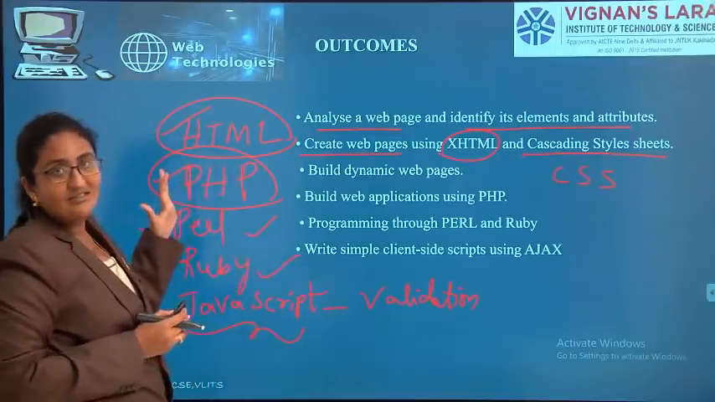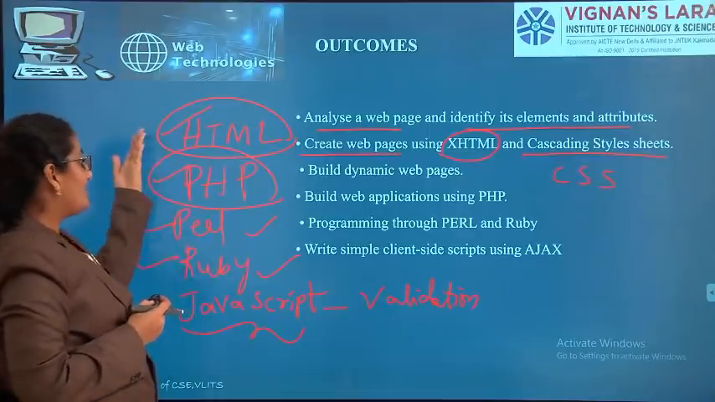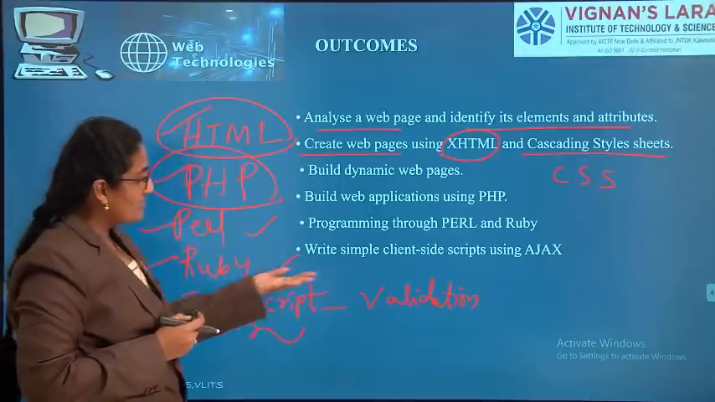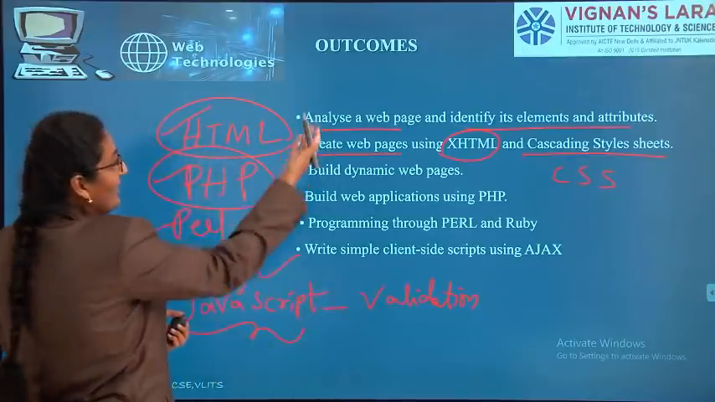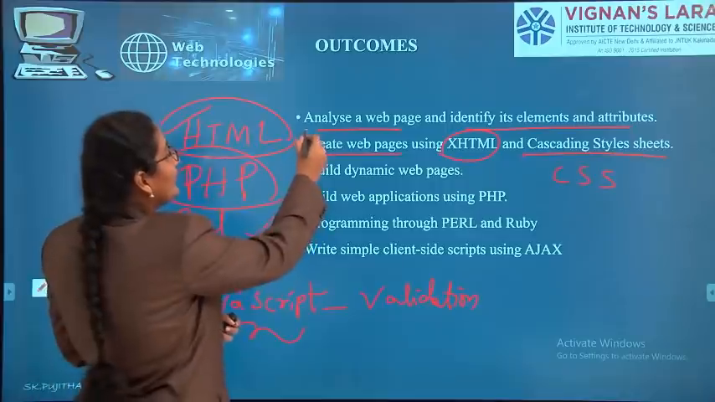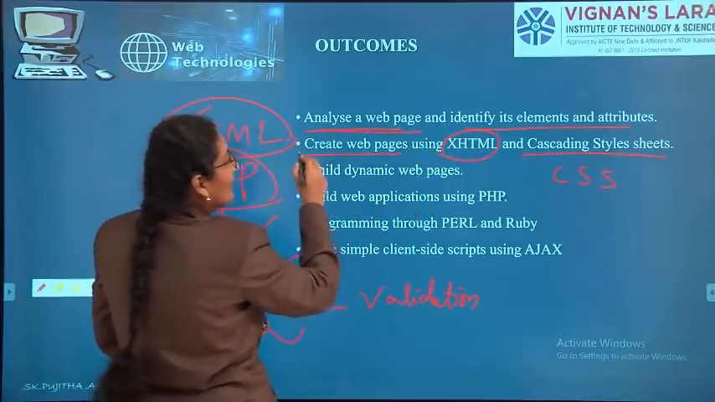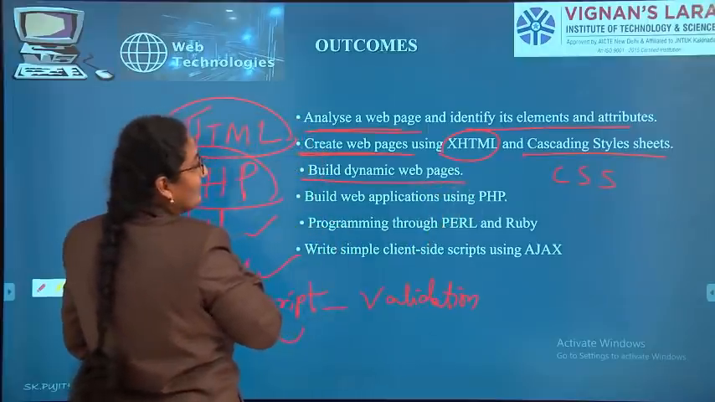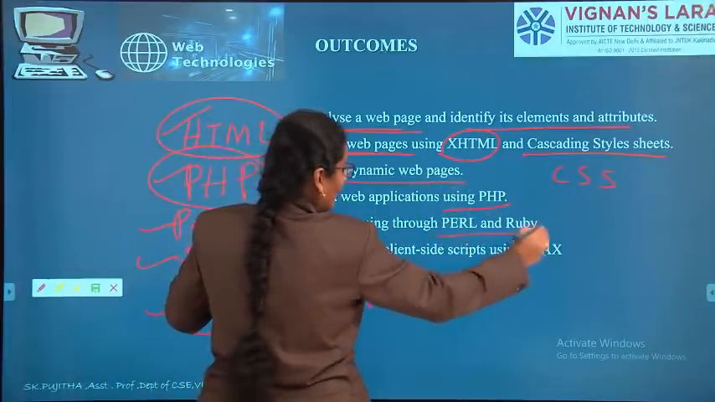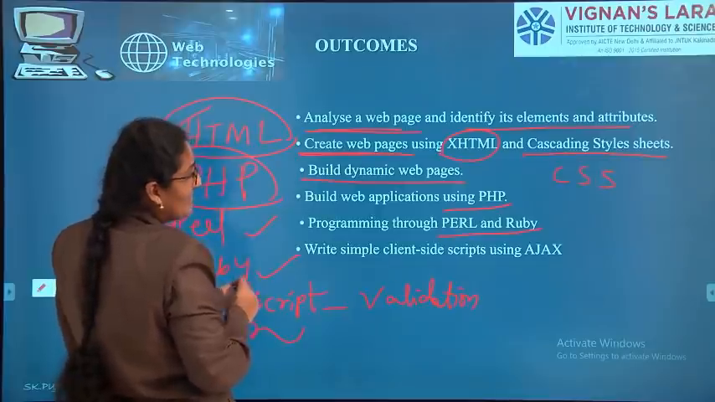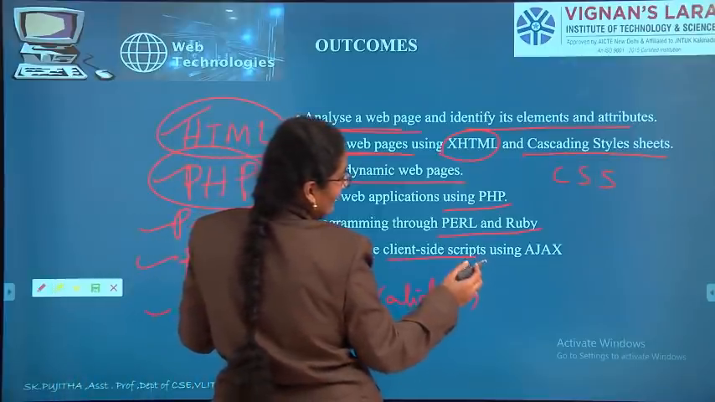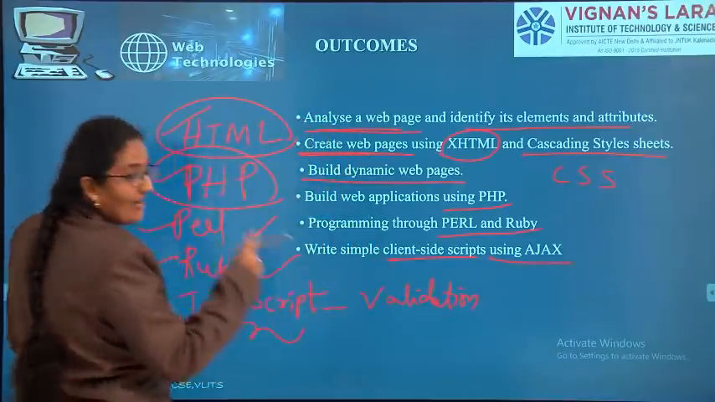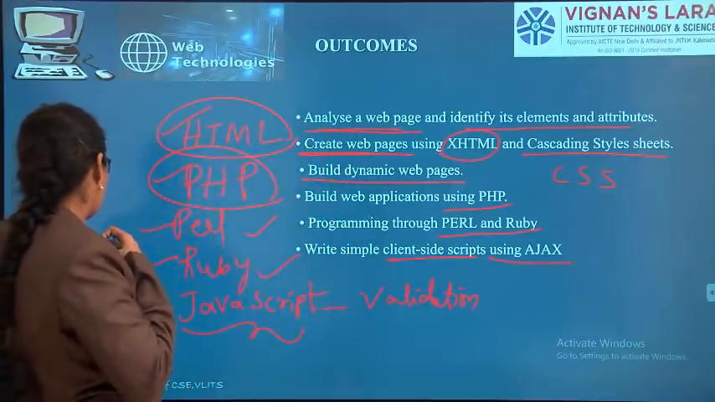See, by learning 6 units, what you are going to learn? HTML, PHP, Perl, Ruby, JavaScript. This JavaScript is used for validation. That only they have given in the outcomes also. You can analyze a web page, you can create a web page, you can build dynamic web pages, you can use PHP, Perl, Ruby, and in addition to that, simple client-side scripts using Ajax, nothing but this JavaScript. So these are the outcomes.